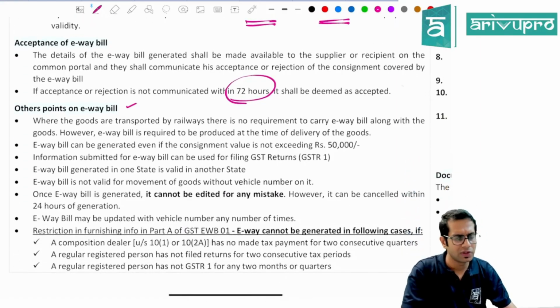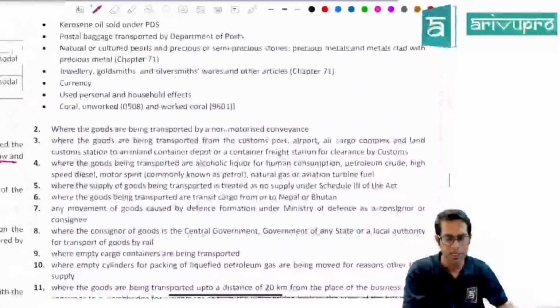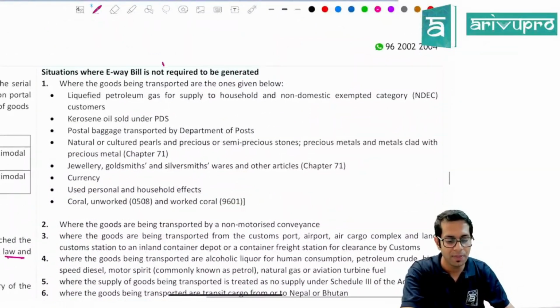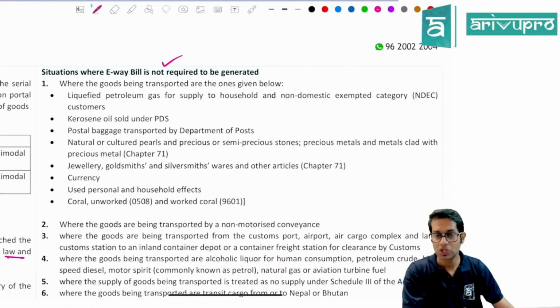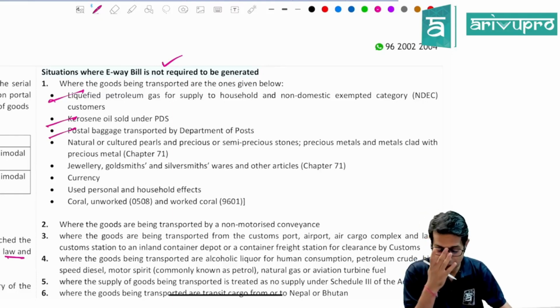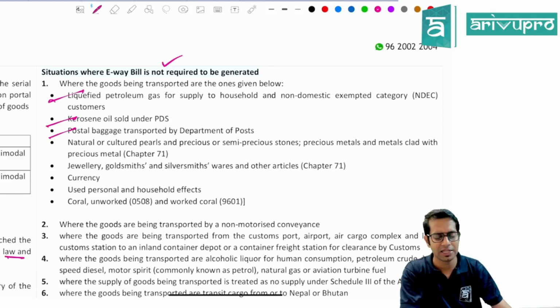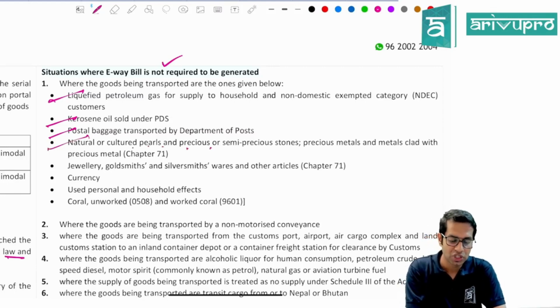Now, other points with respect to e-way bill. Before that, we will see what are the situations when e-way bill is not required to be generated. E-way bill is not required to be generated when you are carrying LPG for supply to household, kerosene which is transported for ration shops, etc. You are transferring postal baggage or natural or cultured pearls and precious metals, jewelry of goldsmith, currency, used personal or